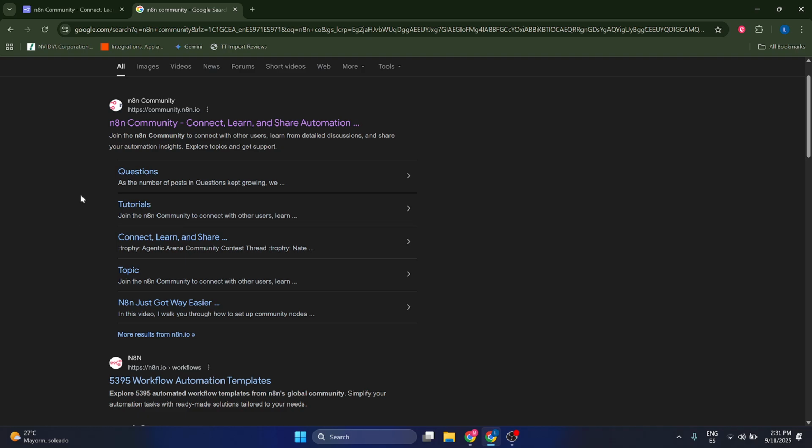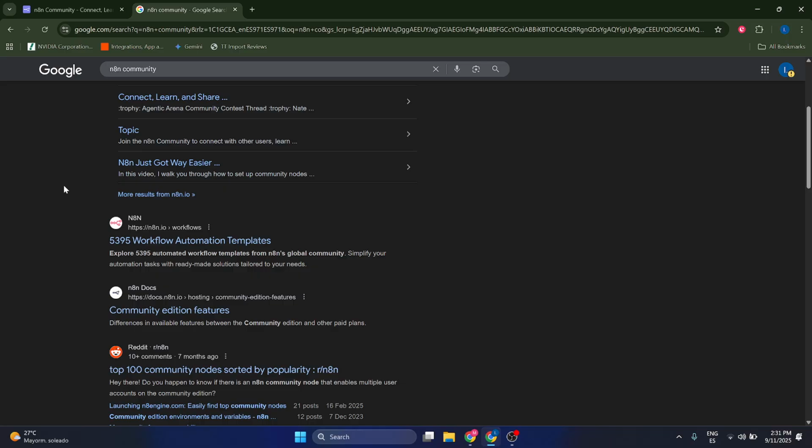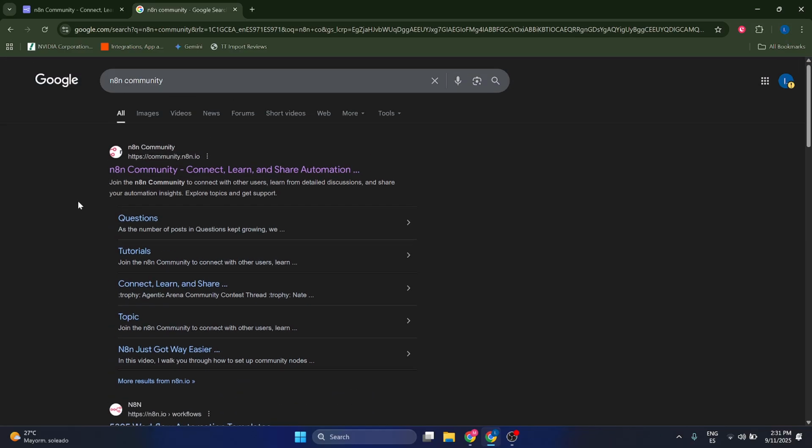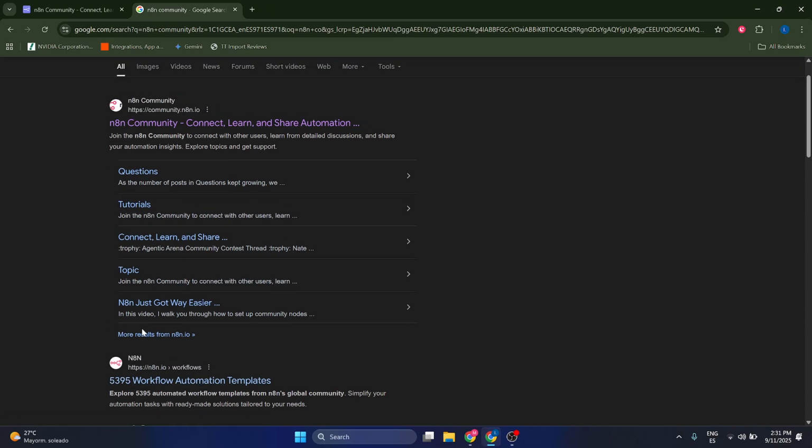Hello guys, what I'm going to show you today is how you can use n8n community. Okay, this is basically a website that is going to be kind of integrated but at the same time separate with n8n, which as you know is the workflow and automation tool software. It's going to allow you to create different automations.